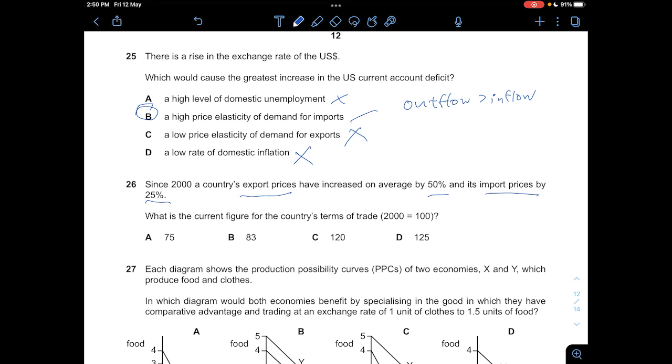So 75 and 83 are wrong, because if the terms of trade is less than 100, that means your import prices are actually higher than your export prices. So it's either C or D. But then you can see that here the export prices have increased by 50%.